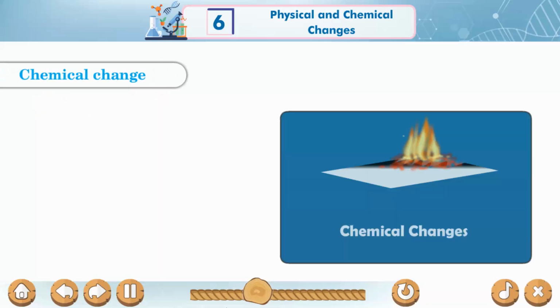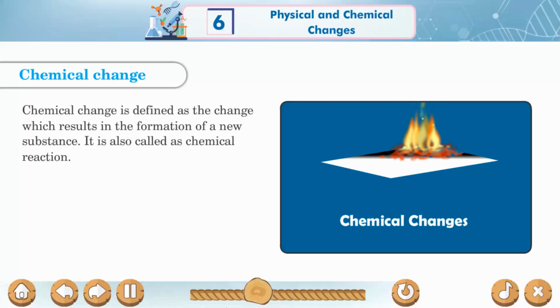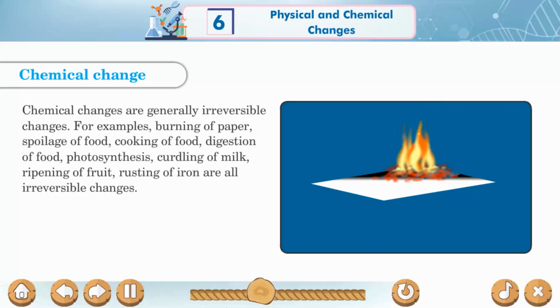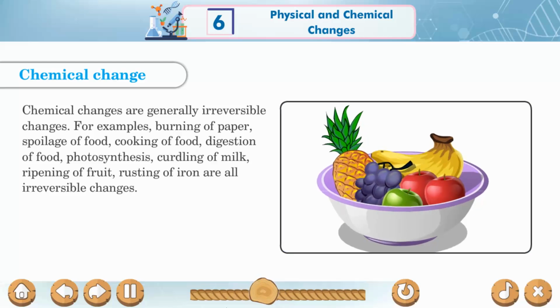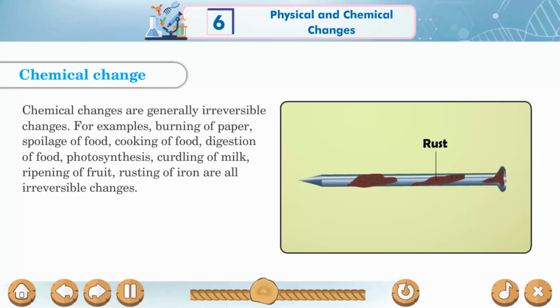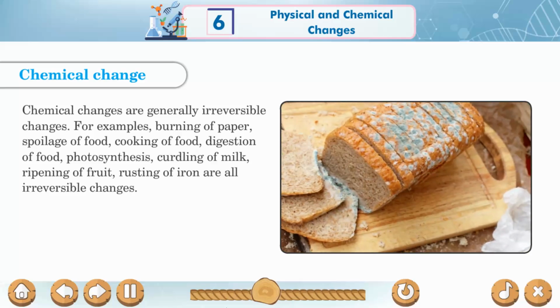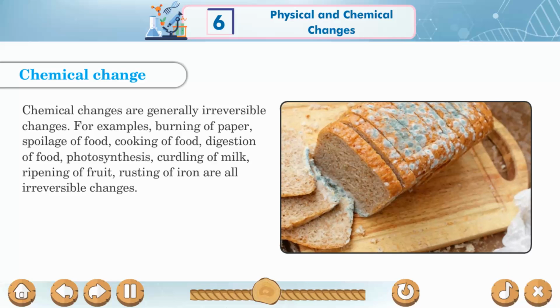Chemical change. Chemical change is defined as the change which results in the formation of a new substance. It is also called as chemical reaction. Chemical changes are generally irreversible changes. For example, burning of paper, spoilage of food, cooking of food, digestion of food, photosynthesis, curdling of milk, ripening of fruit, rusting of iron are all irreversible changes.